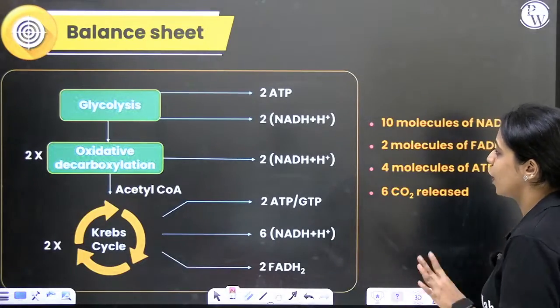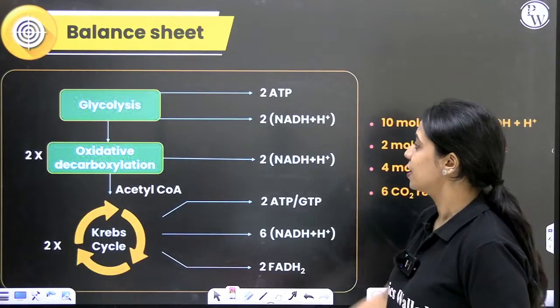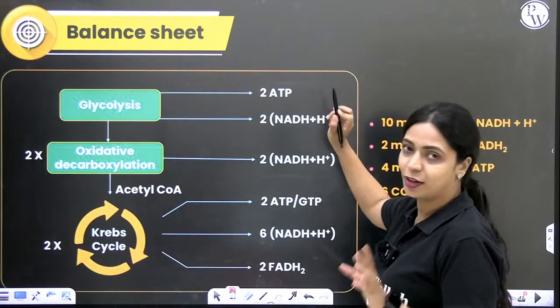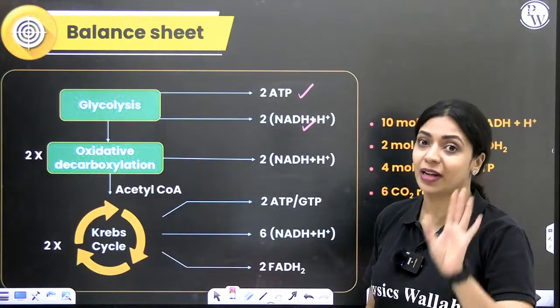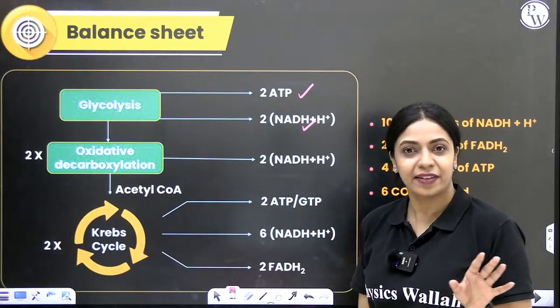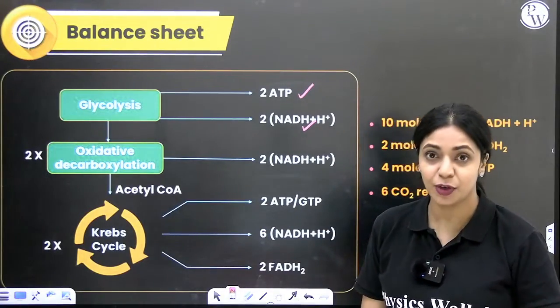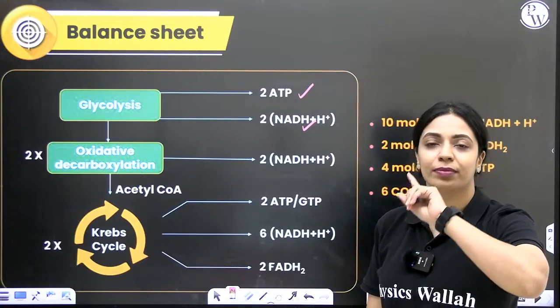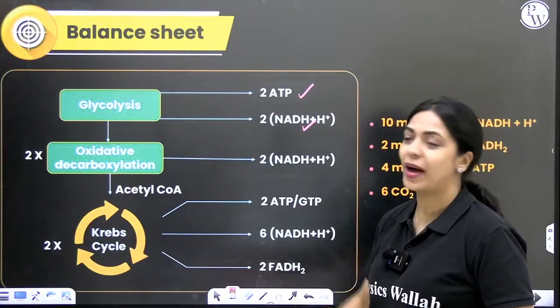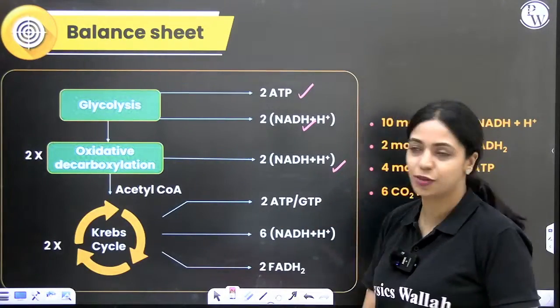So far, let's see how many ATP are produced in different steps. In glycolysis, net gain of 2 ATP was there. 2 NADH plus H plus was produced from glycolysis alone. In oxidative decarboxylation, there was no ATP produced, but per pyruvic acid, there was 1 NADH produced. For 2 pyruvic acid, you will have 2 NADH produced.